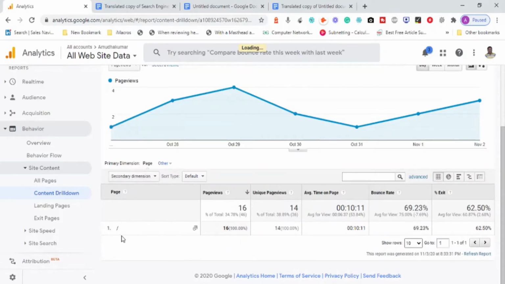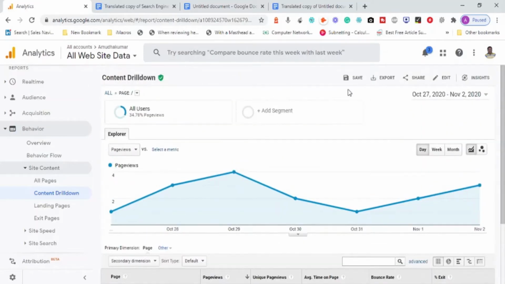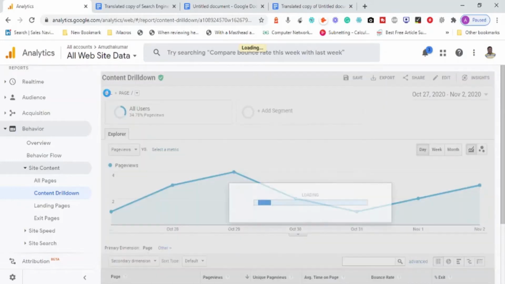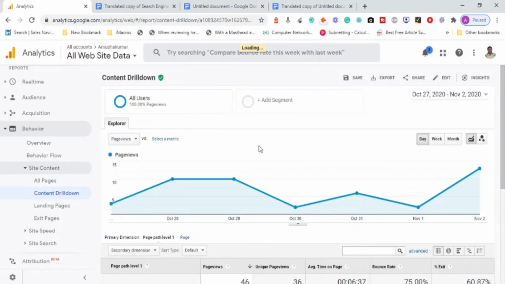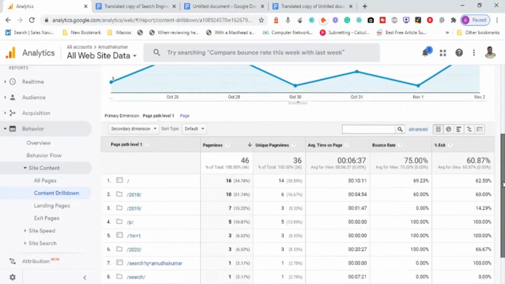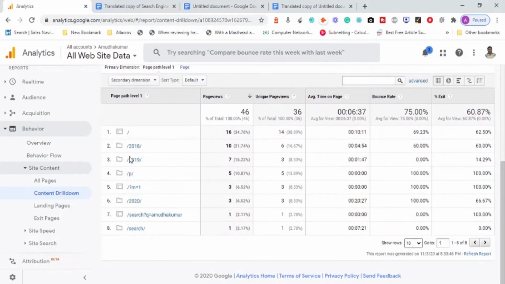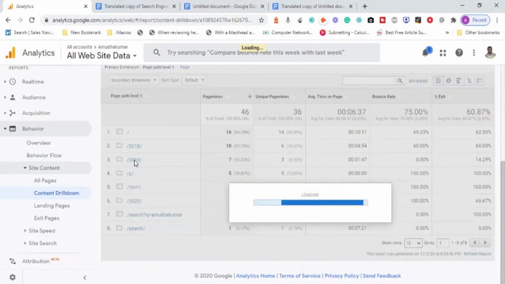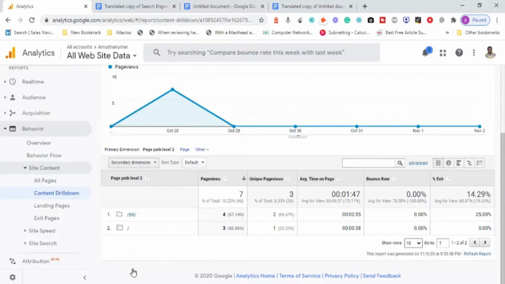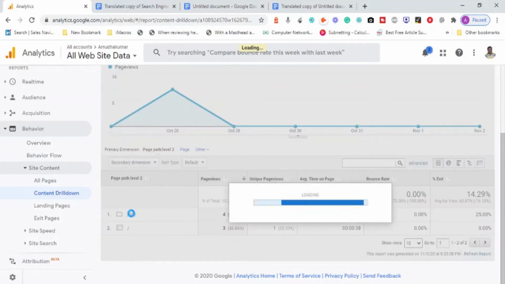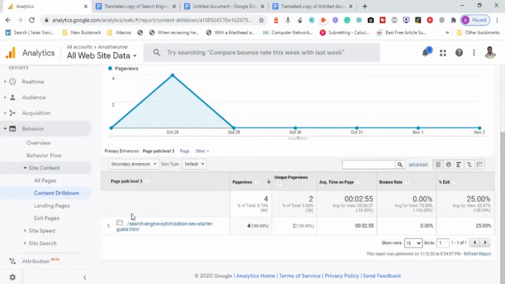You can see again this is the home page only, so we have no in-depth data. I need to go back again. Instead of this, I click on all. With content drill down, I can go down here and see different folders. I open the 2019 folder. Under 2019 there might be more articles, so there is the 2019 folder and the 9th month folder. Let me click on the 9th month folder to see which articles are available inside. My content is organized in folders created by date and month, so that is why it is shown here.